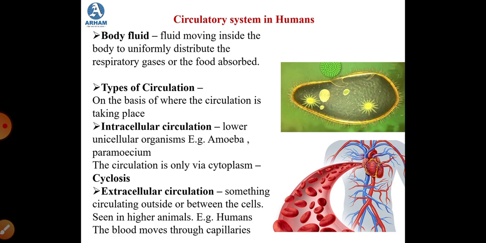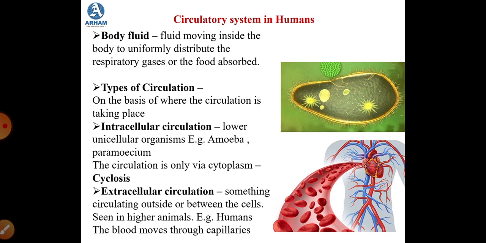Then the next one is extracellular circulation. Here the fluid circulating inside the body is outside the cells, or you can say it is in between the cells, and this is seen in higher animals. For example, you can take mammals or birds. When we speak about humans, you can take humans as an example also for extracellular circulation.